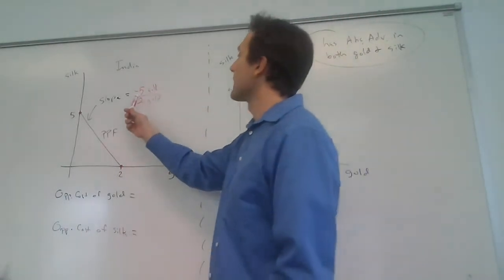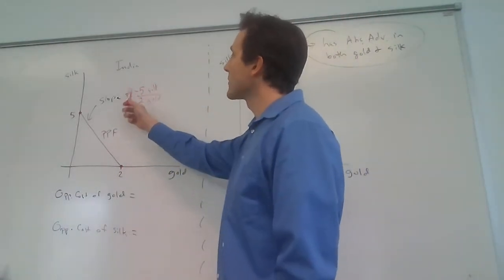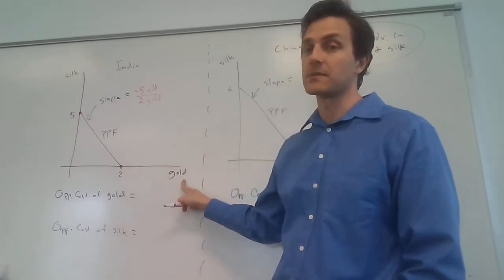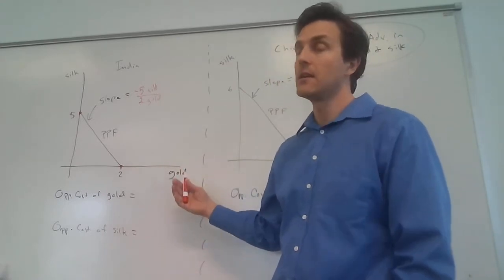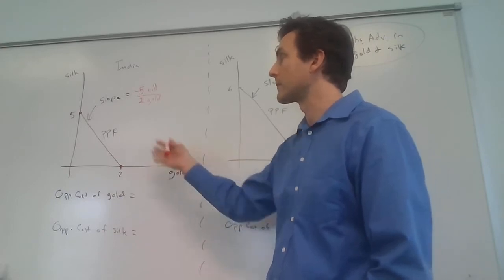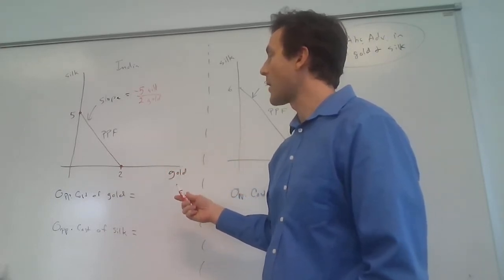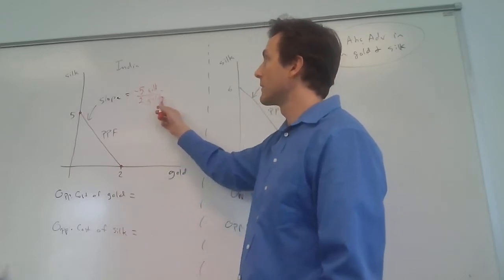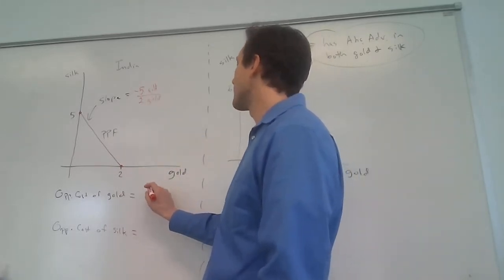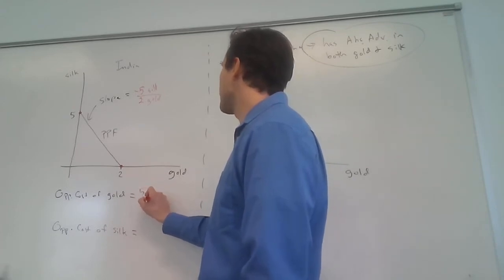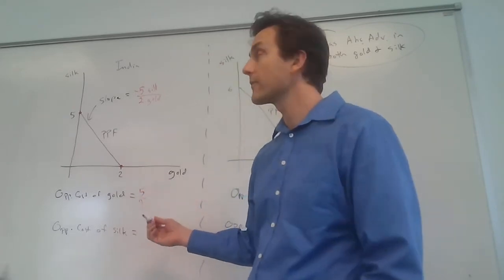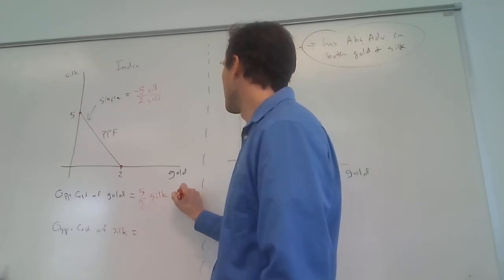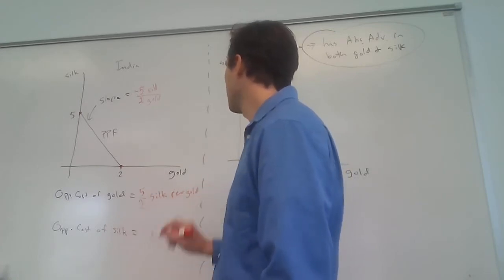So the opportunity cost of the good on the horizontal axis, which happens to be gold the way that I've drawn it, though we could have flipped the axes, is the absolute value of that slope, in silk per gold. So the opportunity cost of gold is 5/2, or 2.5 silk per gold.